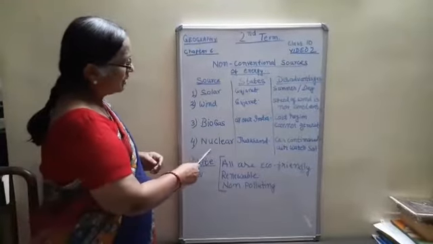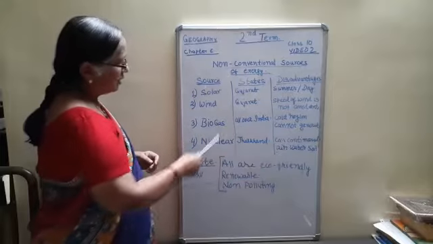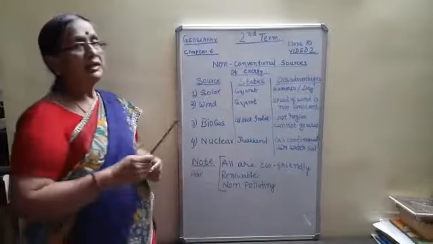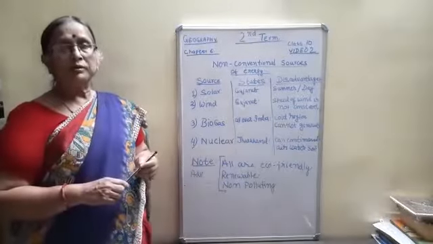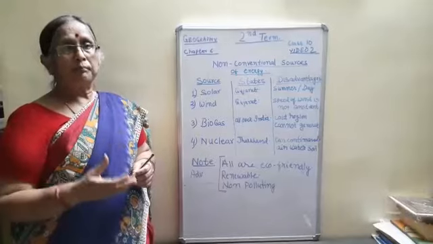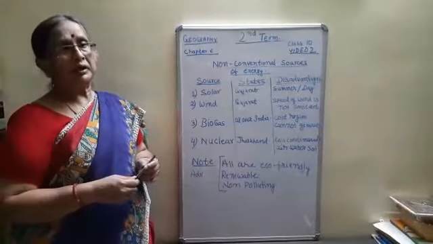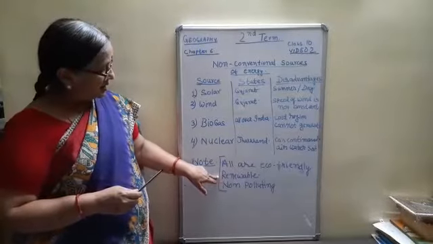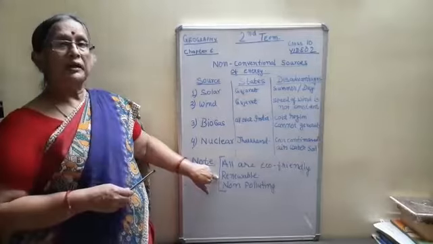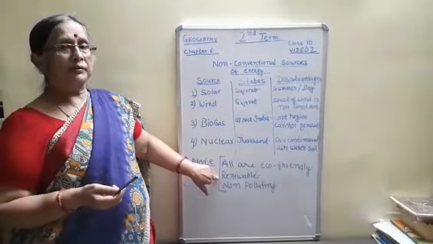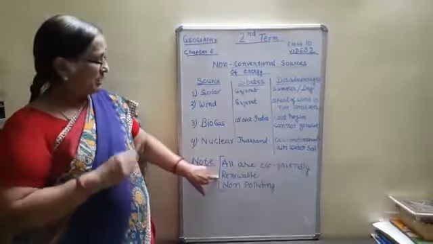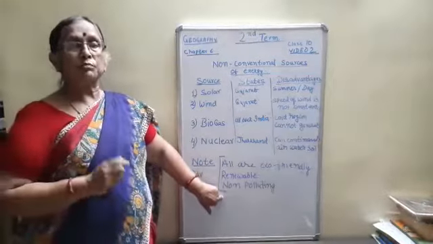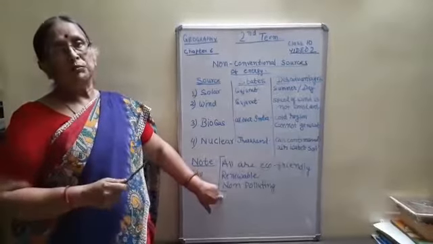So nuclear power, but all the four have the same advantages, that is, all are eco-friendly. Eco-friendly means it cannot create any pollution for human beings. There is no harm in using all these. Then it is renewable. It can be regenerated every time. Hydroelectric power is also regenerated, but that is not in your syllabus. Non-polluting: no smoke, no ash, no fumes, nothing.